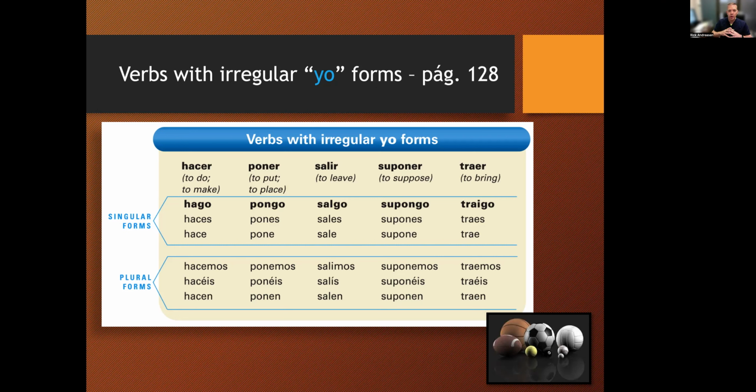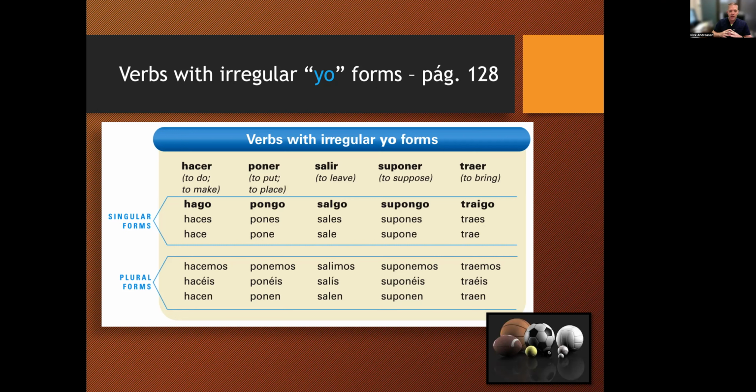Poner, to put or to place. Yo pongo. Tú pones. Usted, él, ella pone. Nosotros ponemos. Vosotros ponéis. Ustedes, ellos, ellas ponen.